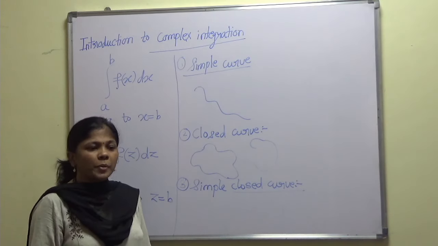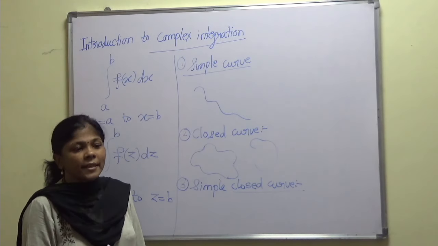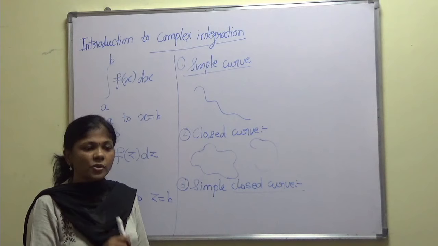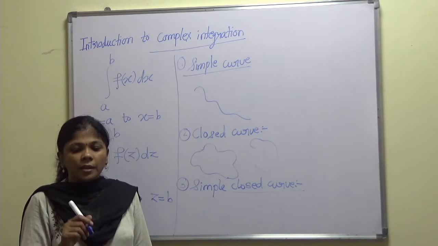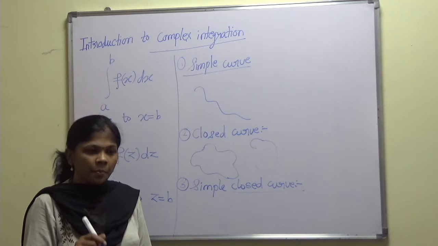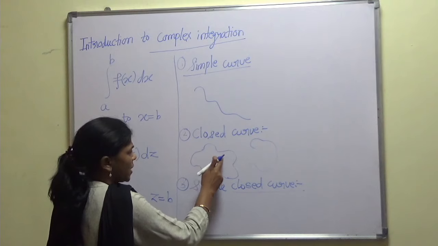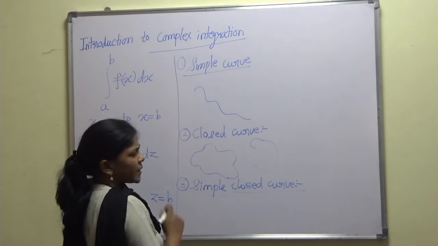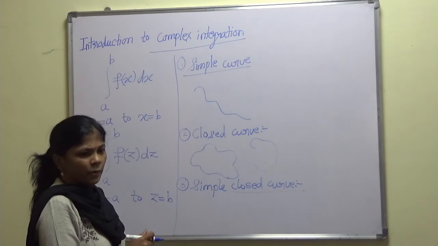And it is said to be a simple closed curve when it does not intersect itself anywhere. Any closed curve which does not intersect itself anywhere is called a simple closed curve. The best example is this one. You can see here, this curve does not intersect itself at any point, so this is nothing but a simple closed curve.